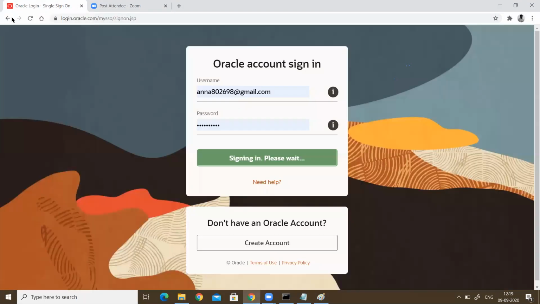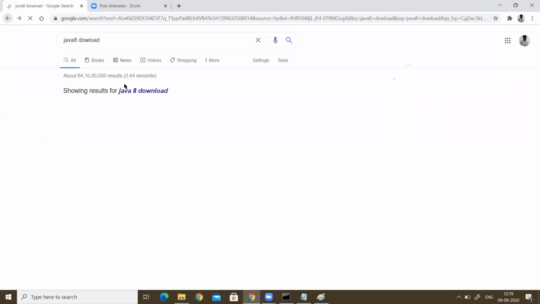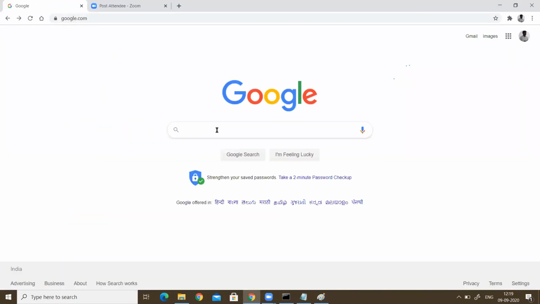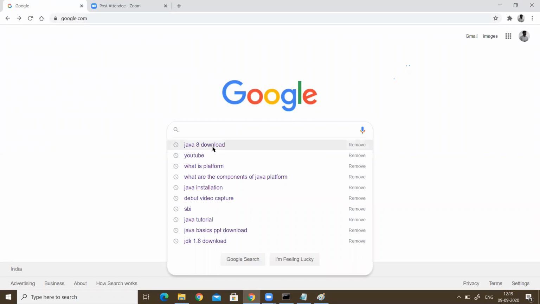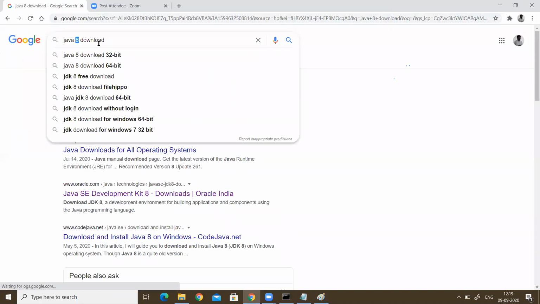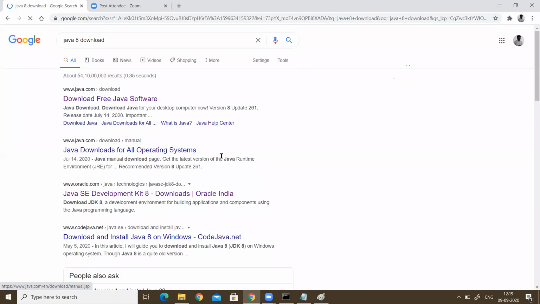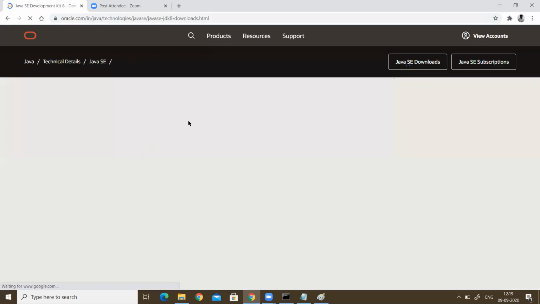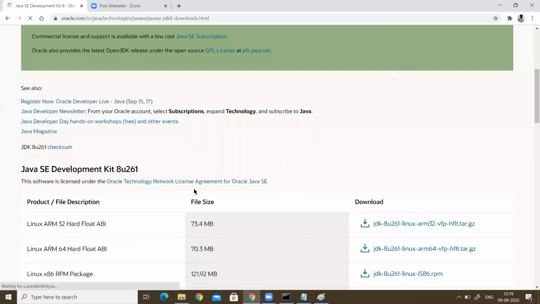I will show you how to go. Go to Google and type JDK Java 8. I am going to install the 8th version. Java 8 download. Then you will get these results. See here, Java SE Development Kit. We need the Java Development Kit, so we can click on this.